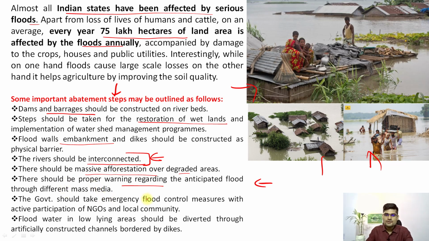Then government and NGOs working together. But remember, emergency flood control measure is one important part where locals have to be participated, right? Local community has to be involved. Then flood water in low-lying areas should be diverted through artificially constructed channels. So construction of dikes and channels are as important, right? So these are certain remedial measures related to floods.